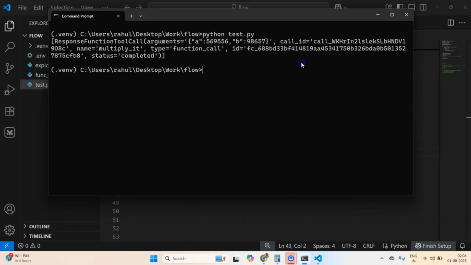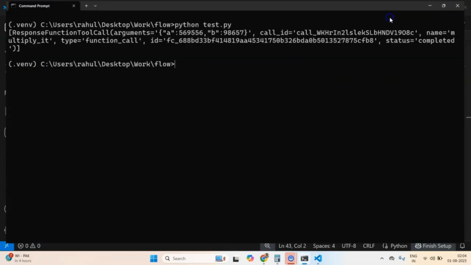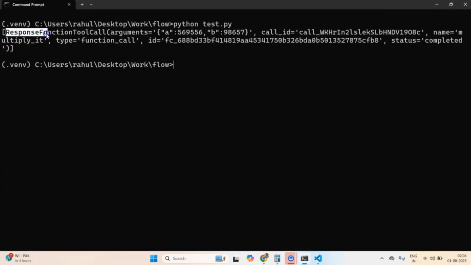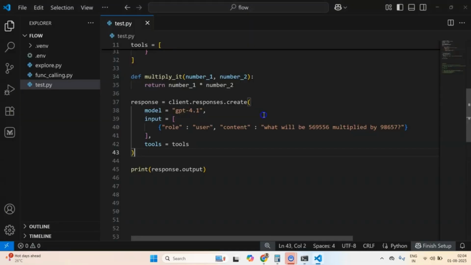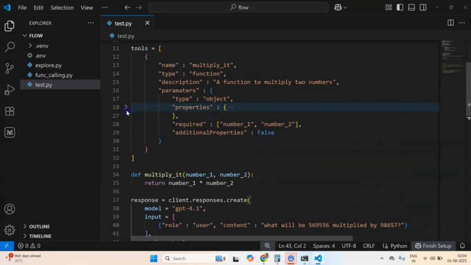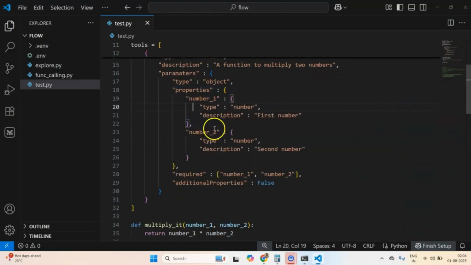Okay, so something interesting is happening here. Let me increase the size. Now it is returning an object called response function tool call. It has not executed anything, but it has given this interesting thing, which is arguments. In the arguments we have A and B. And what are these A and B? I think this is something which it was not able to do.